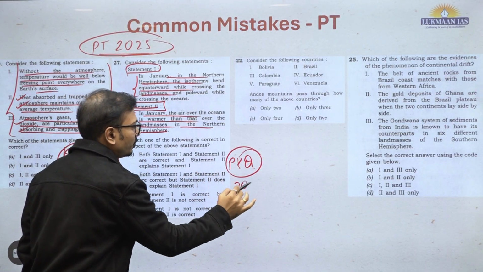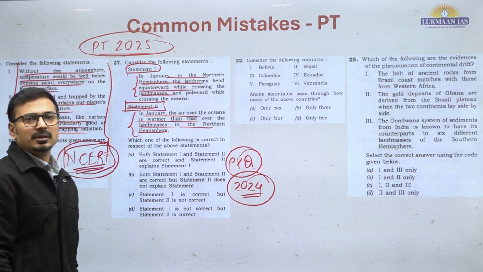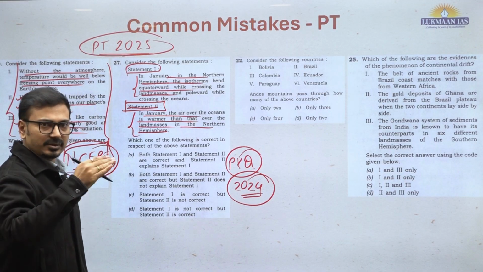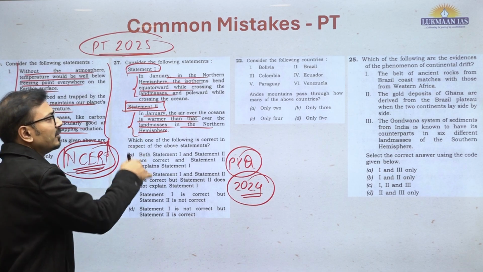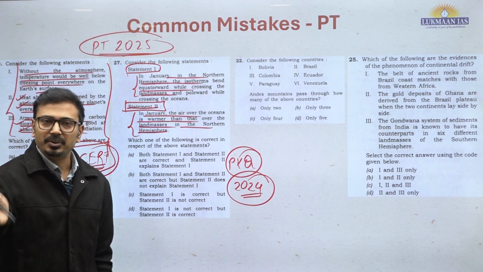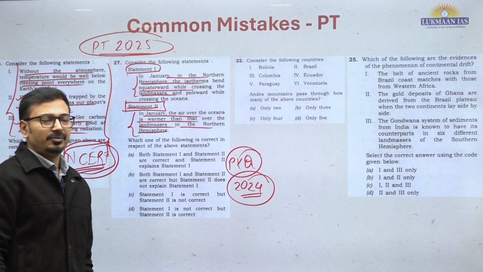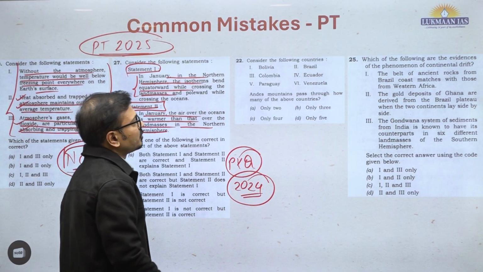In 2024 itself a similar MCQ was asked, but they asked about the North Atlantic drift as a cold current. They mentioned statement 1, statement 2, similar framing. You can see the PYQs, and that's why I was telling कि क्यों ये PYQs करना जरूरी है, क्योंकि ये टॉपिक जो है वो हर साल रिपीट होता है ऑलमोस्ट. ठीक है, ओशनोग्राफी और क्लाइमेटोलॉजी से. That's why PYQs are important, and conceptual clarity.